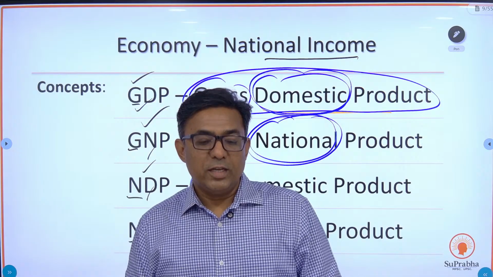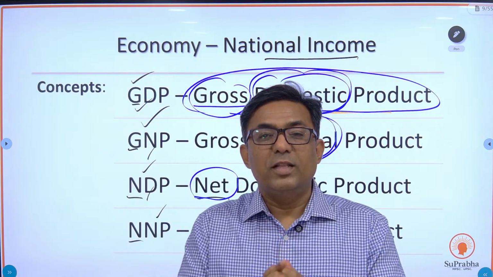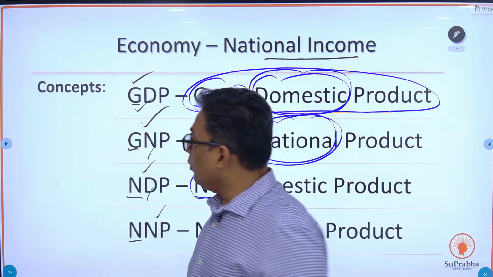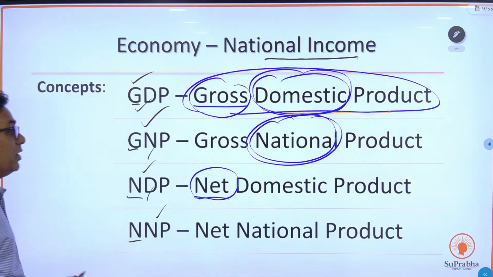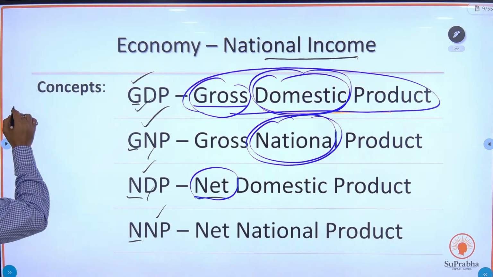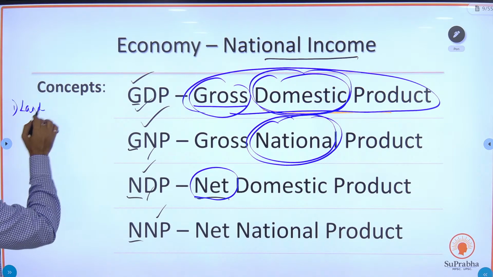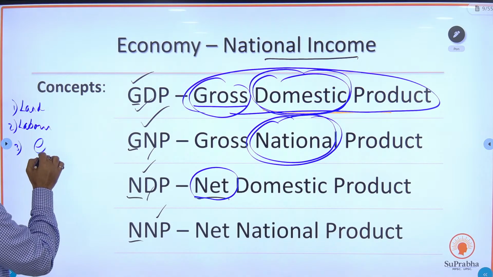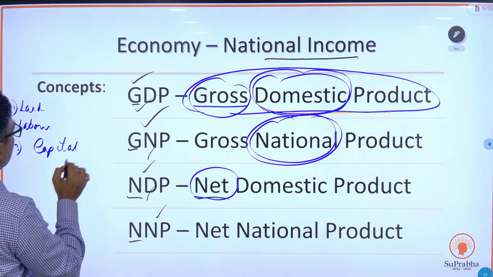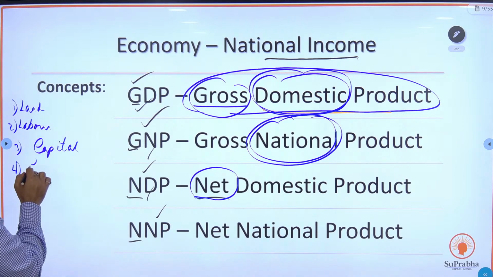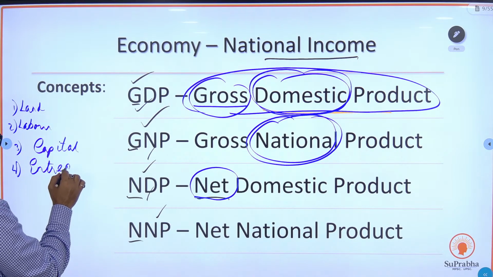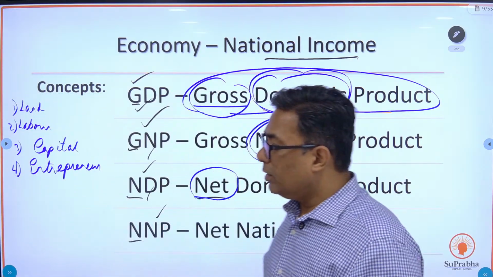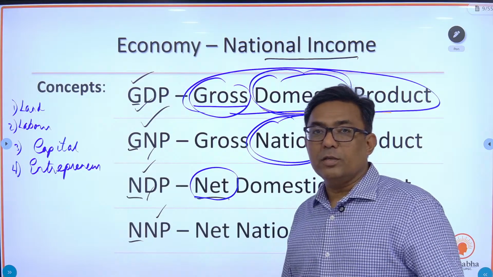In commerce, and even in economics, we learn that there are four factors of production: land, labor, capital, and entrepreneur.